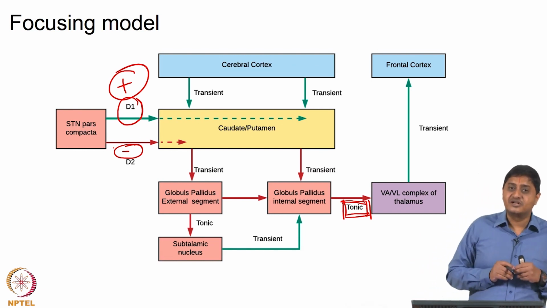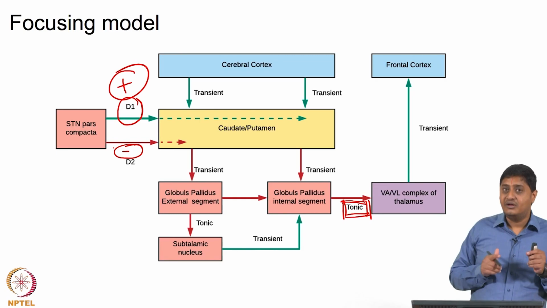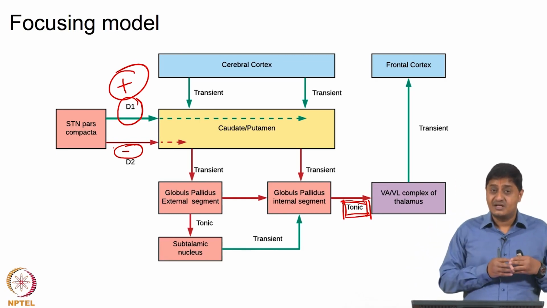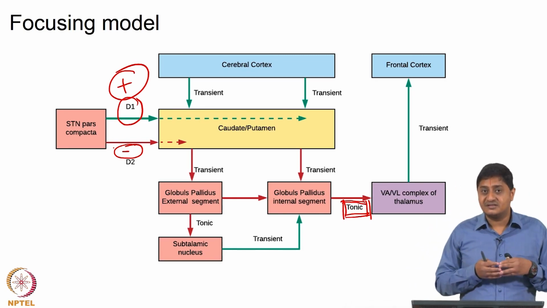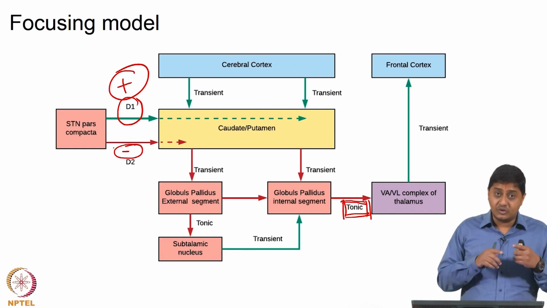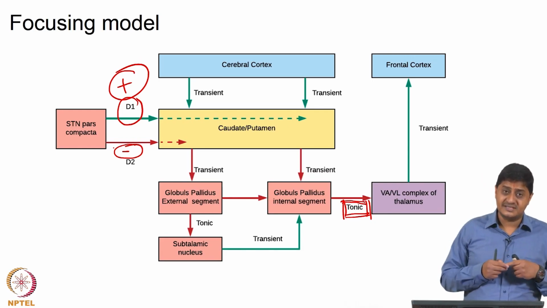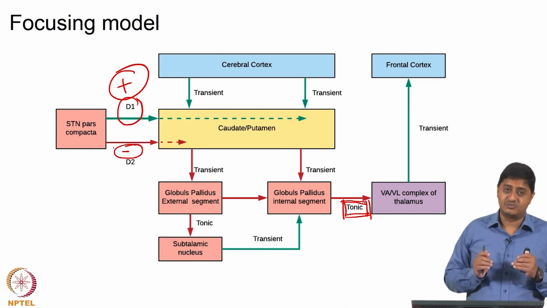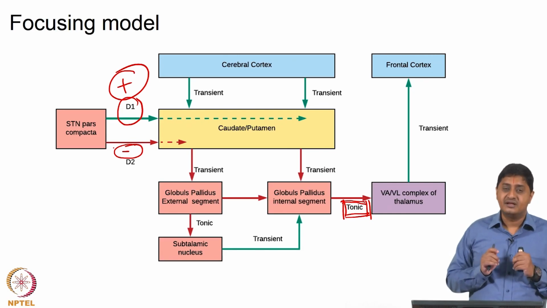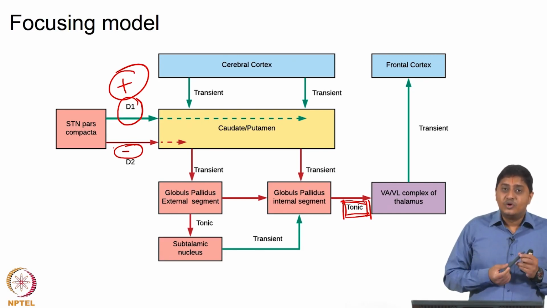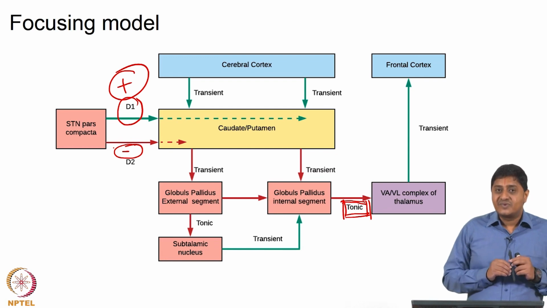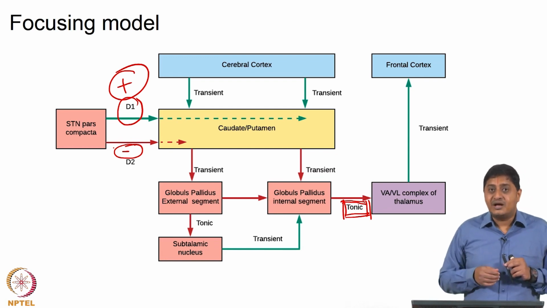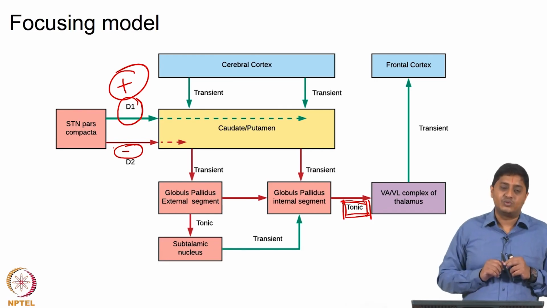Important to note is the function of substantia nigra pars compacta in this, right. What substantia nigra pars compacta does is it basically has the nigrostriatal neurons that release dopamine. What dopamine does is different on the different pathways. A very important principle to remember. Students of this course must remember this principle. It is a core concept, right, that dopamine essentially excites the direct pathway and inhibits the indirect pathway.